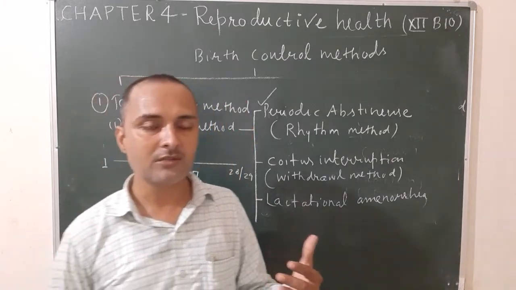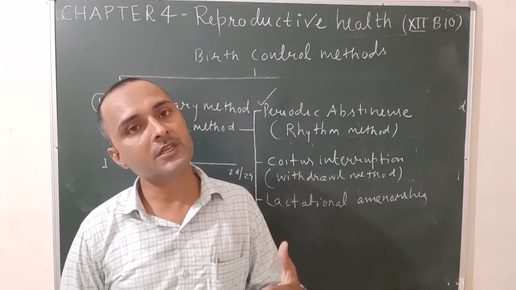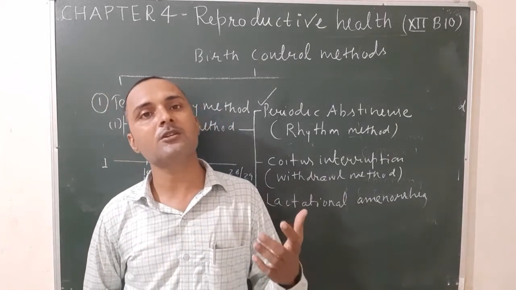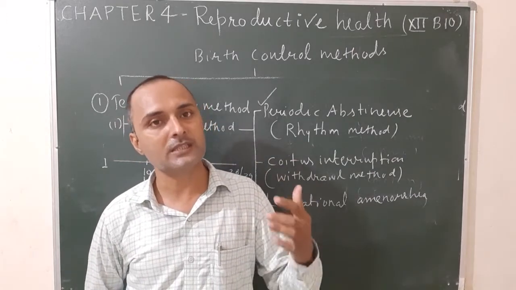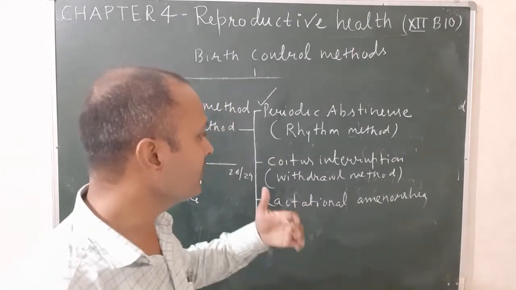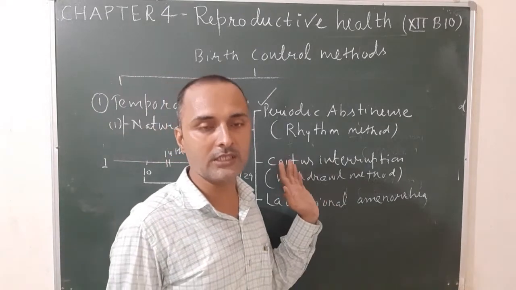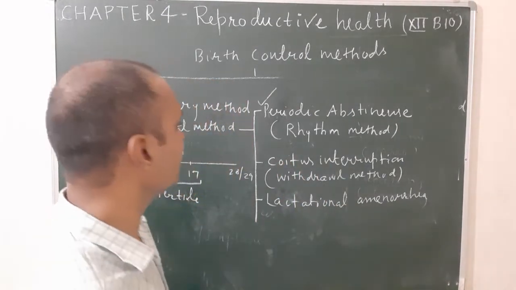On these days, when transfer of semen takes place within the female's body, the chances of implantation are nil. You can say the chances of fertilization are nil and birth can be controlled. So these are the 3 types of natural methods of birth control.